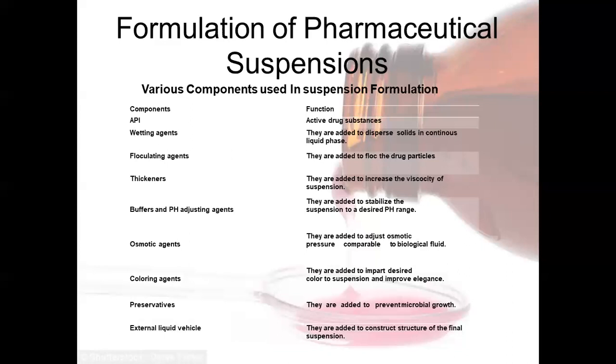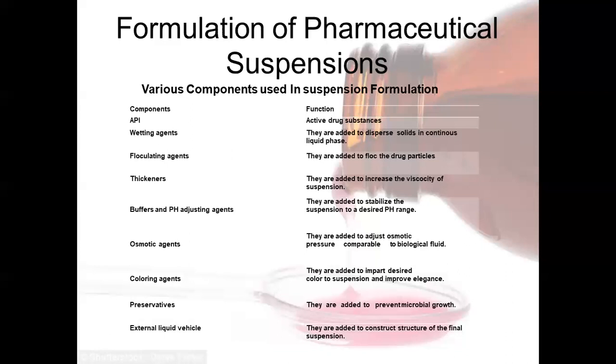And the fourth one is sodium alginate. It is also a natural polysaccharide. It forms a viscous solution when dissolved in water. Its 1% solution has the same suspending power as that of tragacanth mucilage. That means the tragacanth mucilage is the same as a 1% solution of sodium alginate.